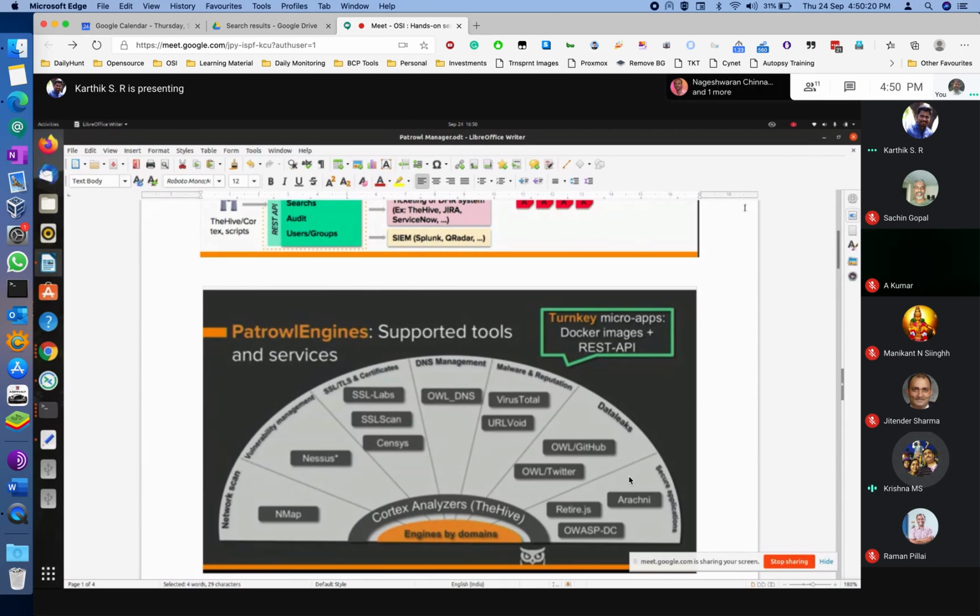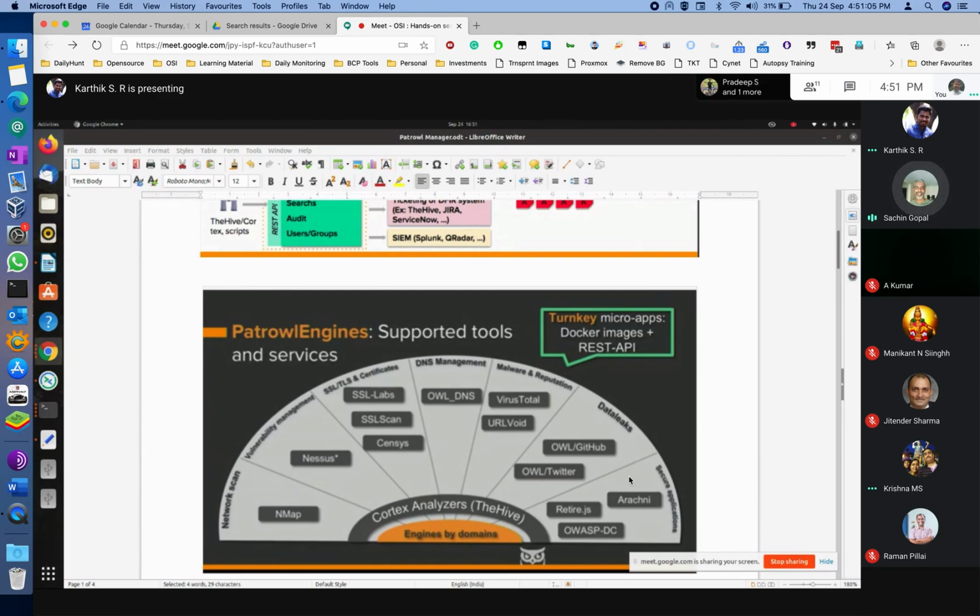But you say Nessus will not work because of the API issue. That is the point I'm saying. If you know how to set the authentication part of Nessus through the API, that will work for you. If you do not, then that is not going to work. Second, like Sachin said, if you have the paid version that comes with a separate engine JSON template, then that can also work for you. Third, in CMonster, they have sorted out the Nessus API authentication at the back end. So if you are running CMonster, Nessus works there. Okay.